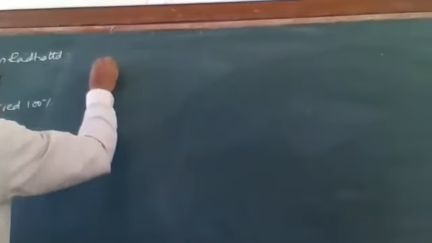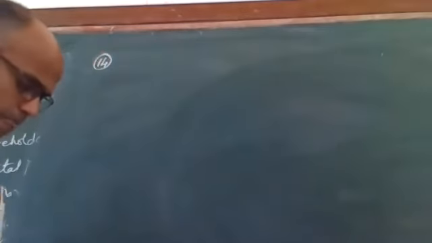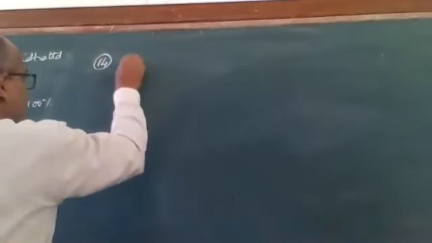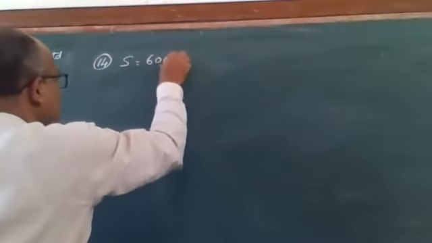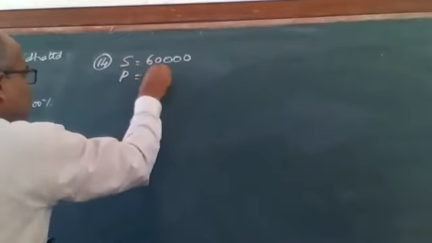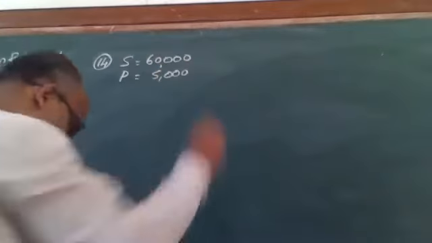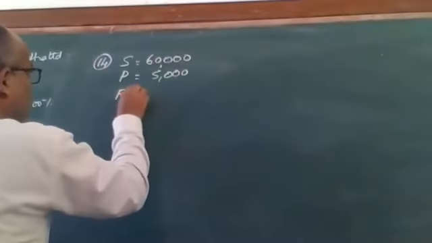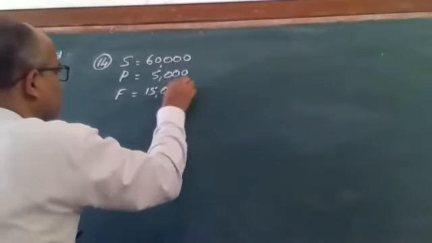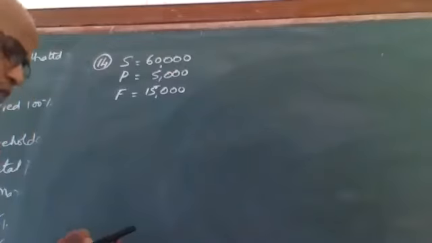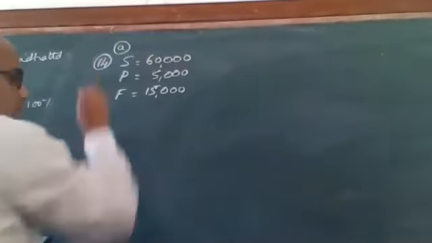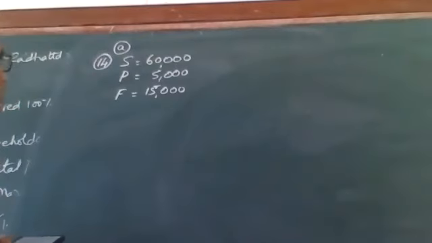So 14th question, he says a company makes 5,000 profit from 60,000 sales. So my sales were at 60,000. Company is making a profit of 5,000. Fixed costs are 15,000. Straight question. What is break-even point? These are all small questions. This is 14A.